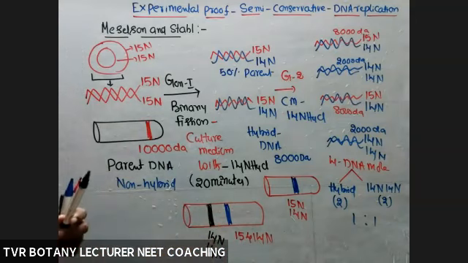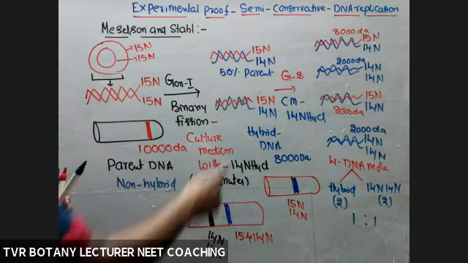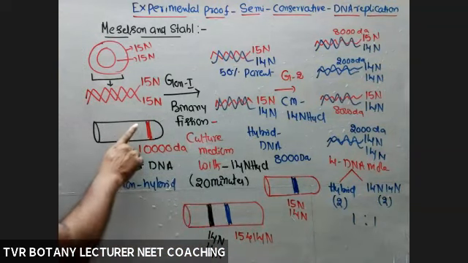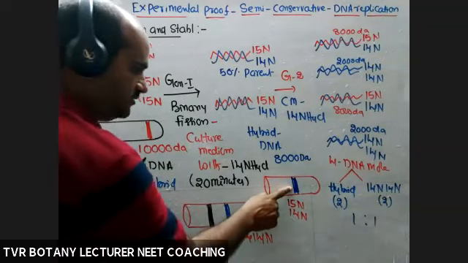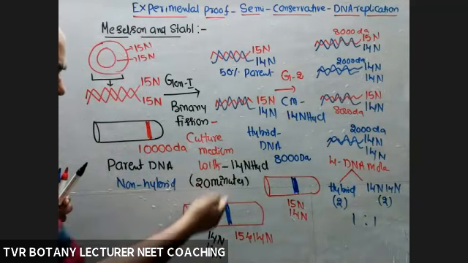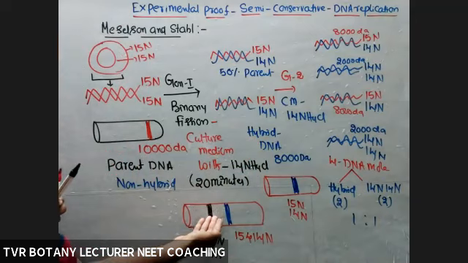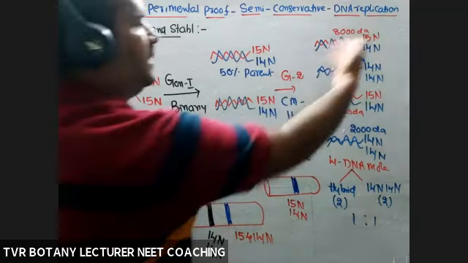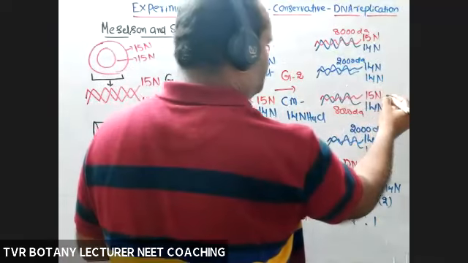And continue it. If you continue this one, same number of bands only on the same culture medium. So here how many bands? 1 band. Here how many bands? 1 band. Here how many bands? 2 bands. If you continue on the same culture medium, definitely how many bands possible? Always 2 bands possible.